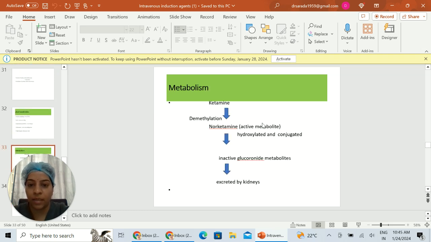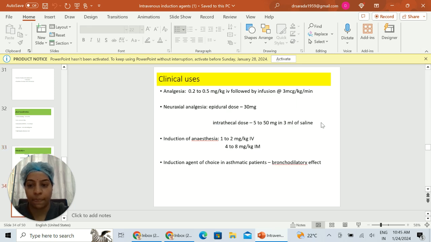Metabolism. Ketamine undergoes metabolism in the liver by demethylation to norketamine, which is an active metabolite. It is hydroxylated and conjugated to inactive glucuronide metabolites, which are water soluble and are excreted by the kidneys.